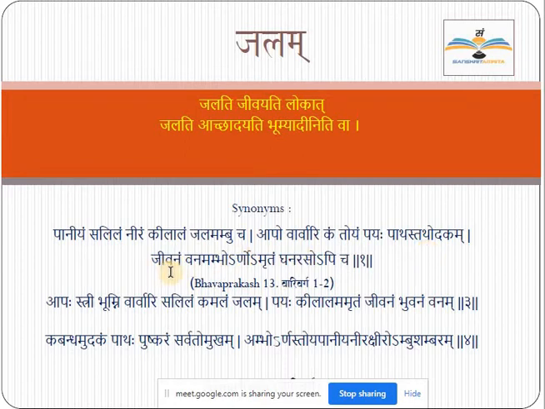Next, Jivanam, Vanam. Here you read Vanam Ambho Aranam Amrutam. So actually there are four words. The first word is Vanam. The second word you read is Ambhaha.